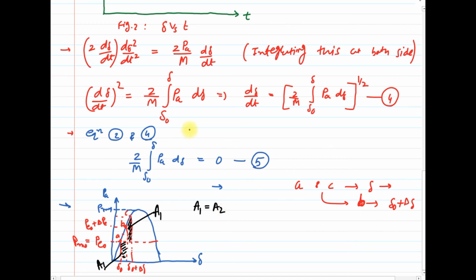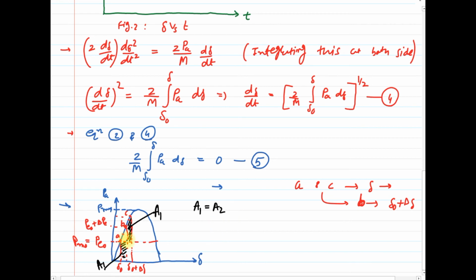So the conclusion of this theory is that the positive acceleration area under the P_a-delta curve must be equal to the negative, that means the decelerating area, and hence the name equal area criteria for transient stability analysis.